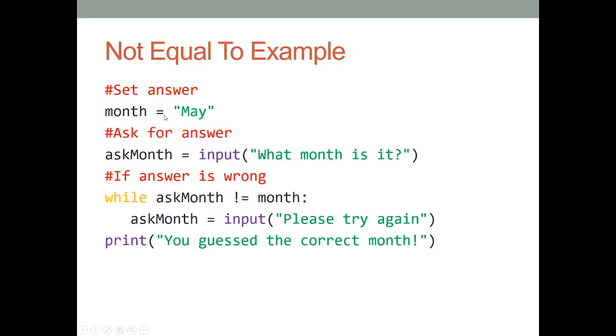So it's just an exclamation mark, then an equal sign, and the way it works, let's say you've got this example. We want to get the month. The month is May. We want the month to be May. If you ask the user what month is it, it'll say while ask month is not equal to, well, May, it will keep asking you again and again until you eventually guess the correct month.